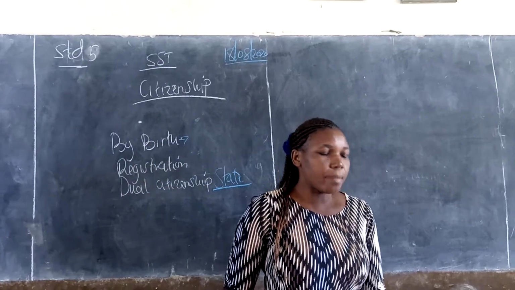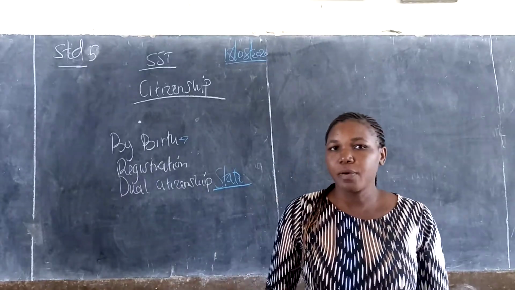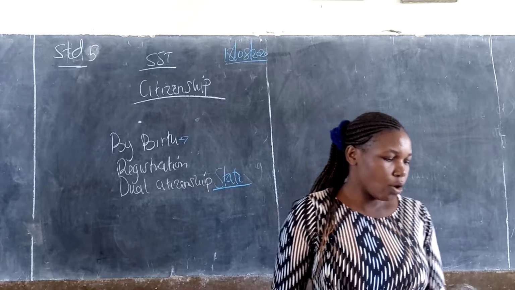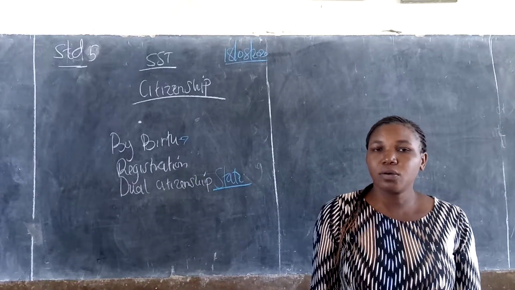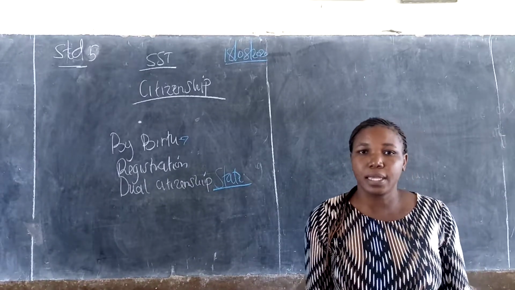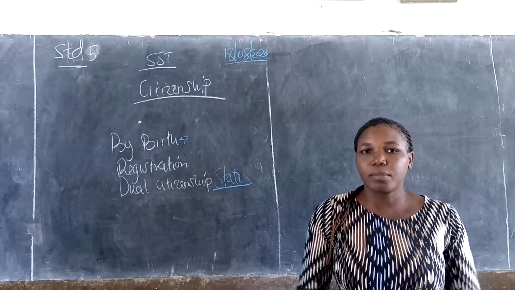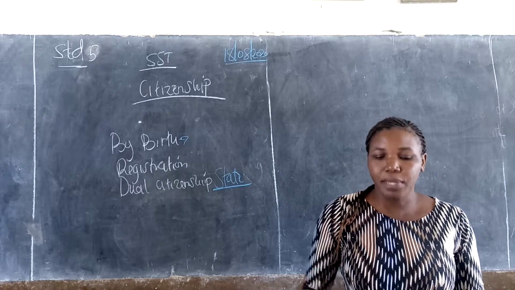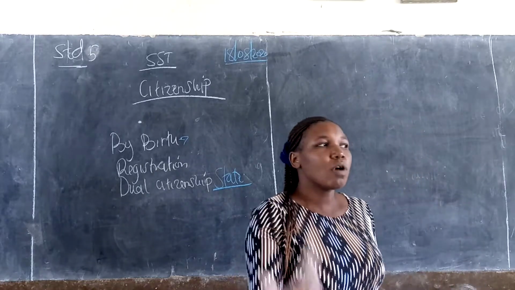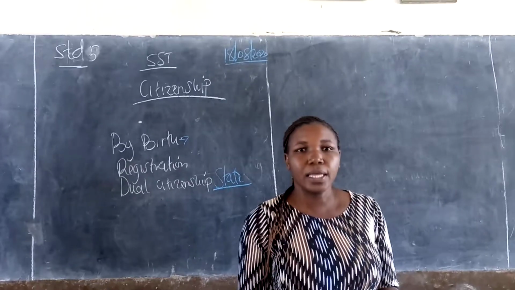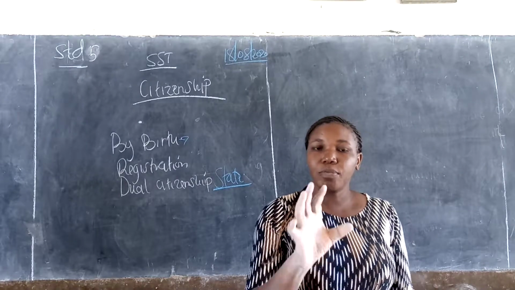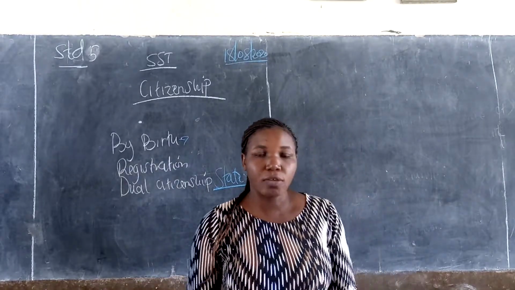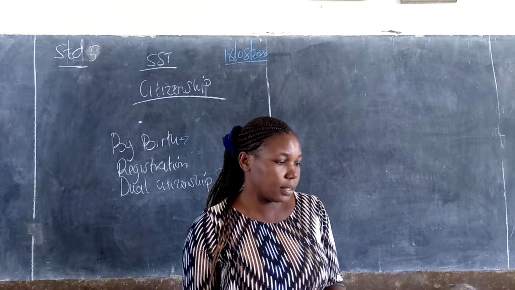When a child is born in Kenya, whose mother is a Kenyan and father is a Kenyan, like me, I am a Kenyan citizen. Your mother is a Kenyan, your father is a Kenyan, you are born here in Kenya, you have become a Kenyan citizen.